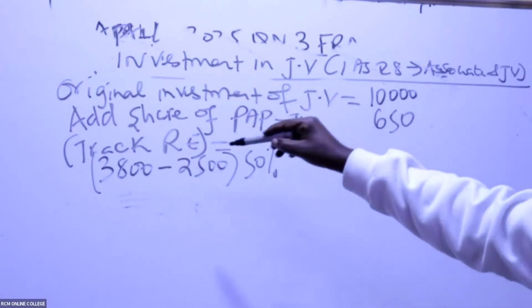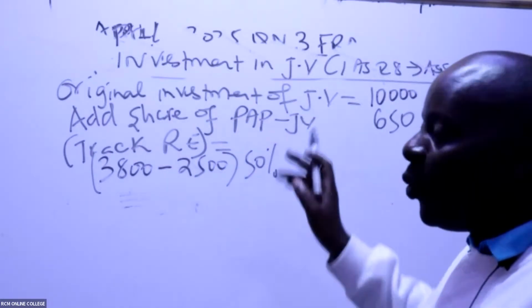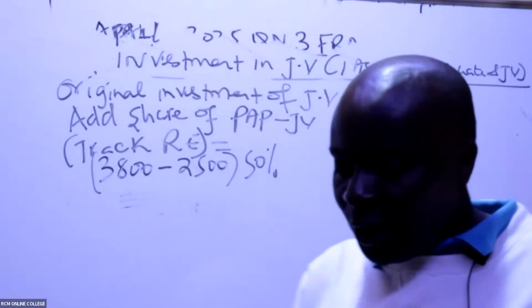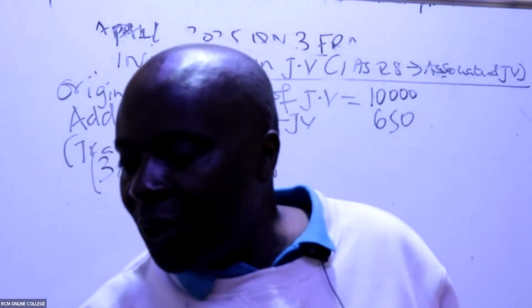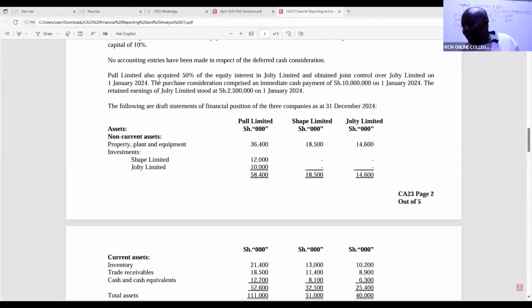Somebody is telling me to repeat this. What have we said about share of post-acquisition profit for the joint venture? We track the movement in retained earnings. When we bought this joint venture, it had retained earnings of how much? Pool Limited acquired Jolti, and the retained earnings at acquisition was 2,500.